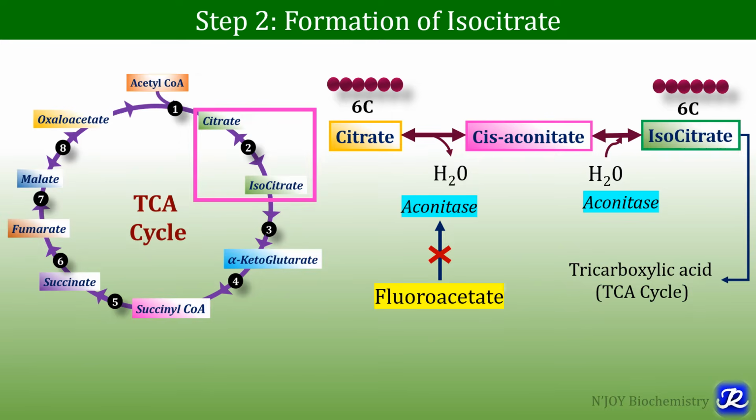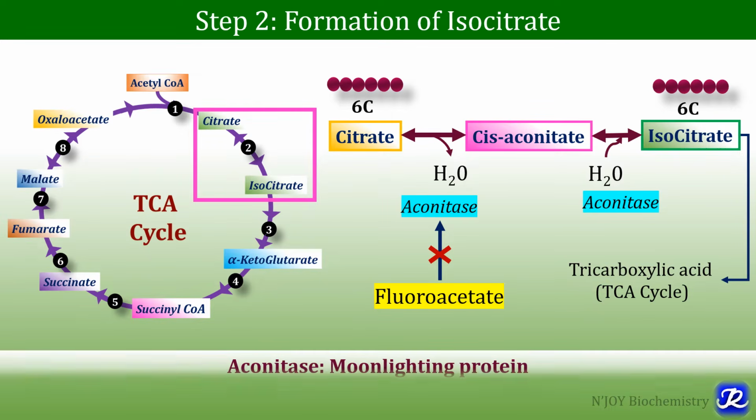There is one compound, fluoroacetate. It inhibits the enzyme aconitase. So it is an inhibitor of TCA cycle because it inhibits aconitase, which is an enzyme of TCA cycle.